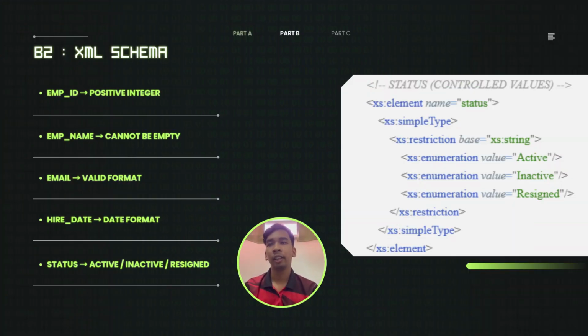Next, in B2, we designed the XML schema, or XSD. This schema defines the structure of our XML file. For example, the employee ID must be a positive number.